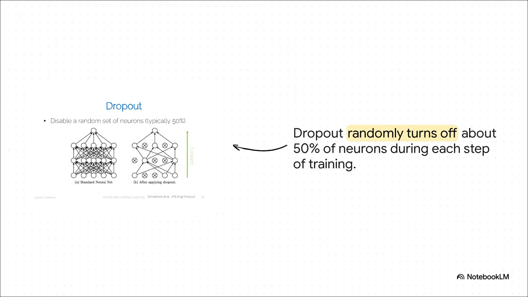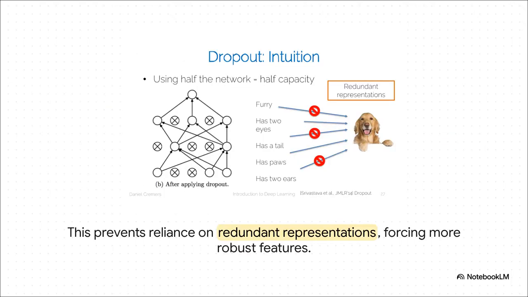The idea is so simple it almost sounds crazy. During training, at every single step, you just randomly turn off or drop about half the neurons in the network. They just go dark. It's like forcing your team to solve a problem, but every time they meet, different people are randomly told to stay silent. Now this is what's so cool. Here's why that crazy idea works.